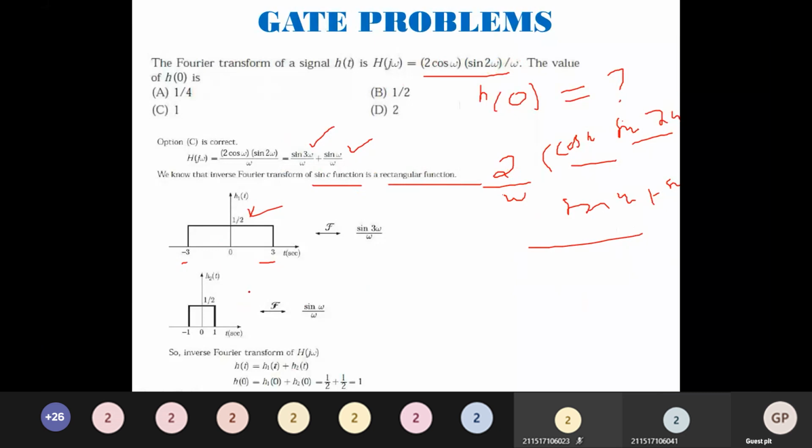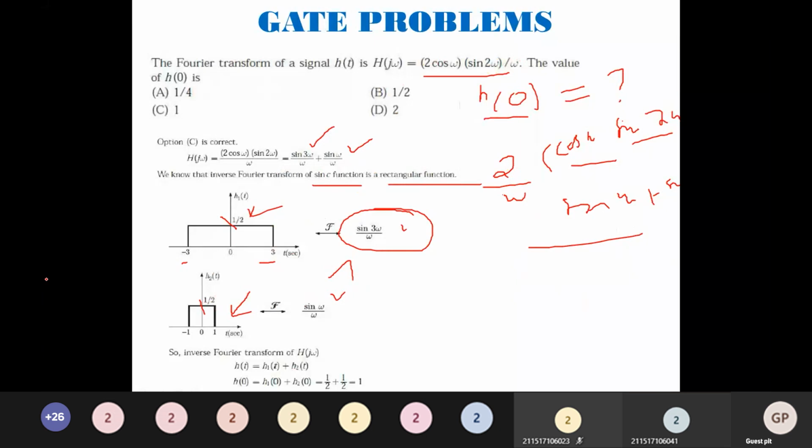Similarly, here it is minus 1 to plus 1, amplitude 1 by 2. This is sin omega by omega. This is sin 3 omega by omega. Now what is required for us? h of 0. What is h of 0 here? 1 by 2. What is h of 0 here? 1 by 2. So add both the things, 1 by 2 plus 1 by 2, value is 1.